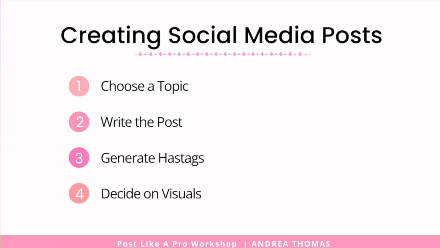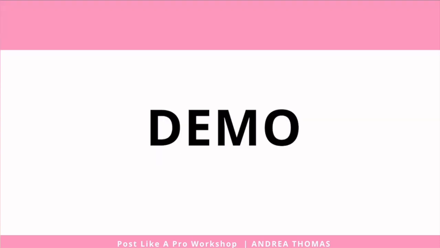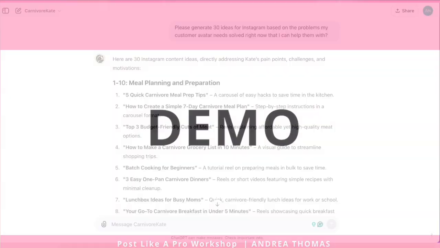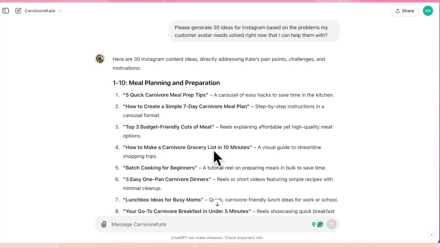And then finally, you can ask the AI to help you decide on visuals. You can have it suggest visual ideas that align with the content that you just created, whether it's a video, a carousel post, or even an infographic. So let's go back to ChatGPT and create content. Now I'm going to show you a couple of examples here. And the first, I'm going to keep it super simple. We're just going to ask it to write a post for one of our ideas.